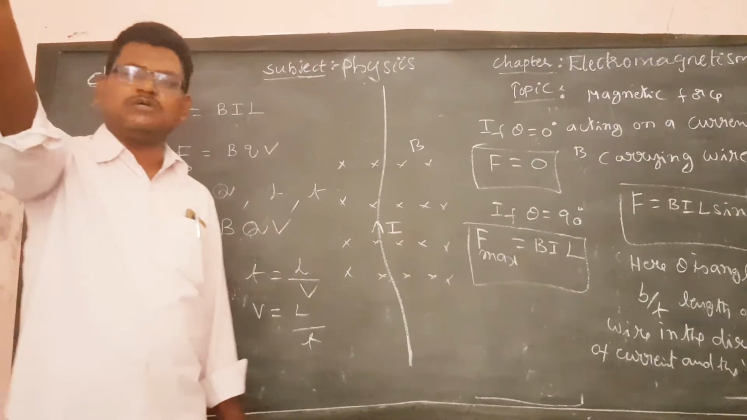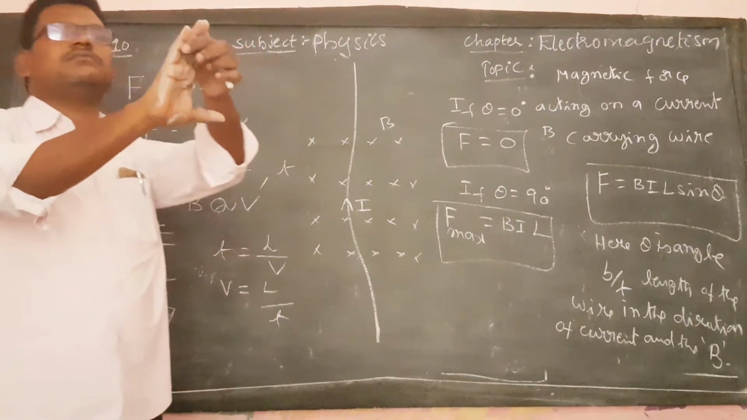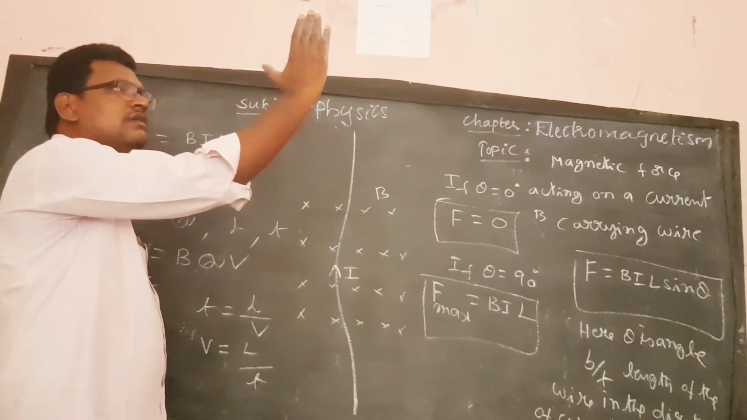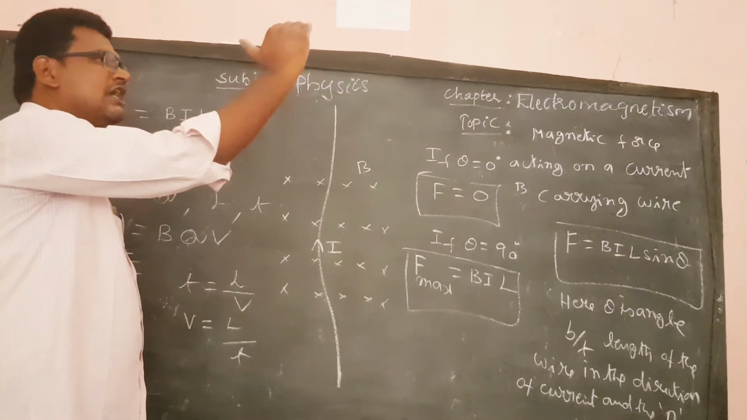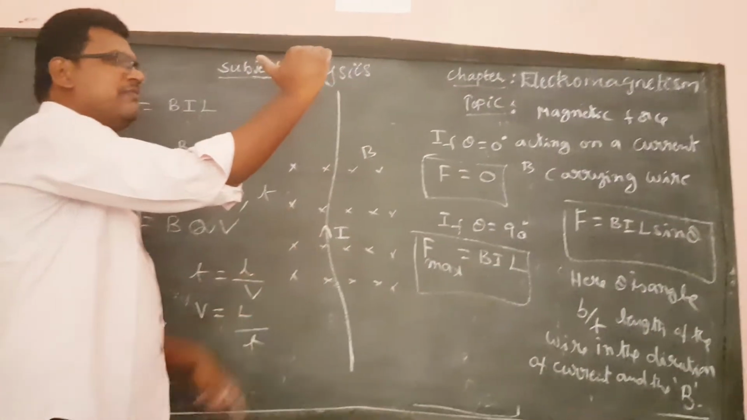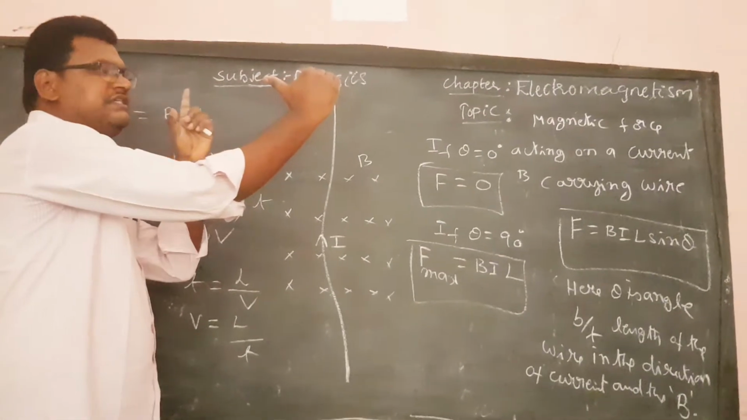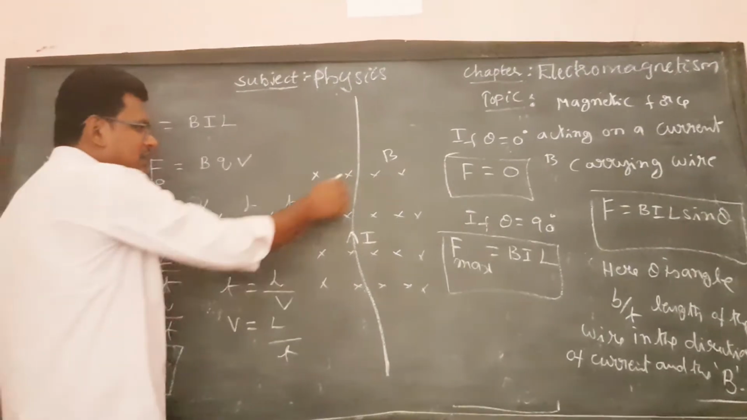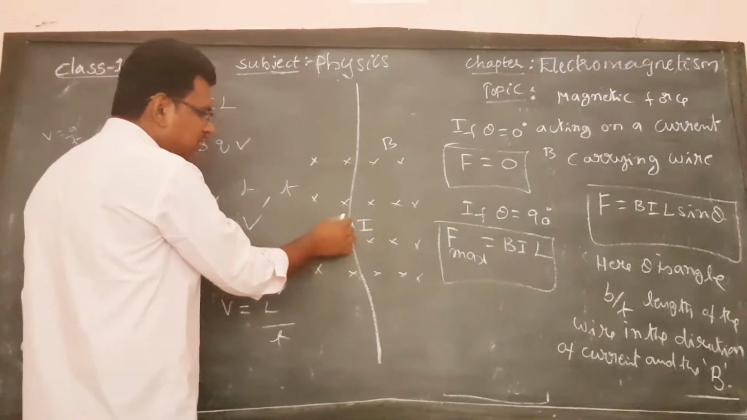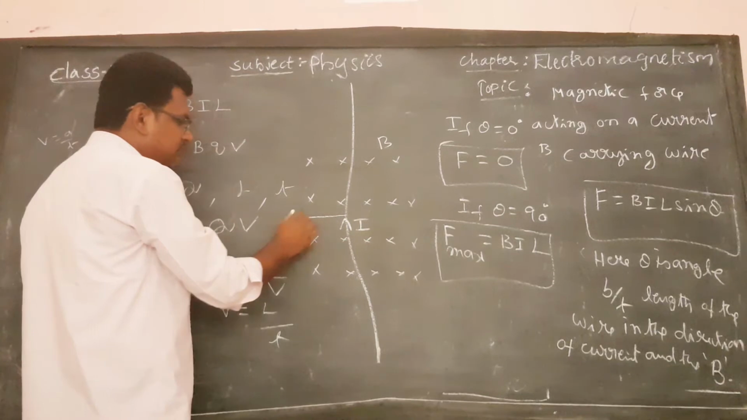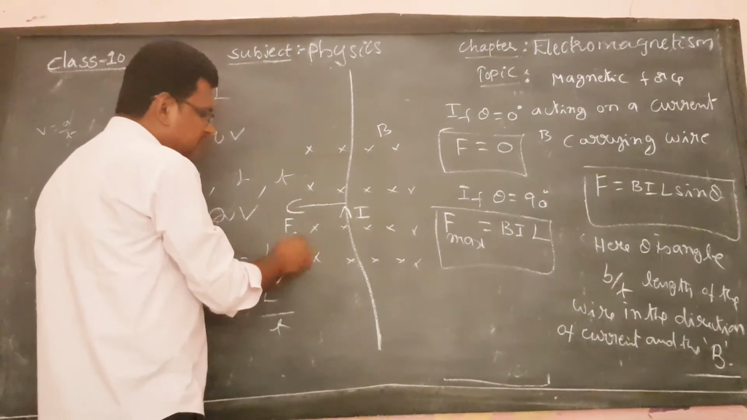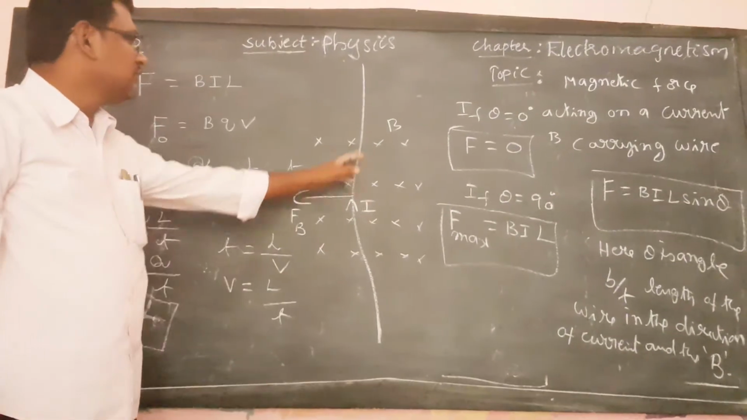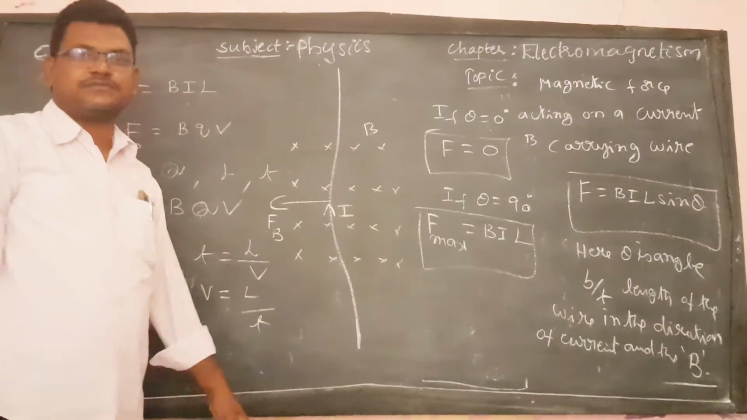In the right hand thumb rule, you take the fingers in the direction of current and then turn the fingers in the direction of the magnetic field, then the thumb represents the direction of the magnetic force. That means on this wire here, the magnetic force is acting towards the left. That's why here the wire bends towards the left.